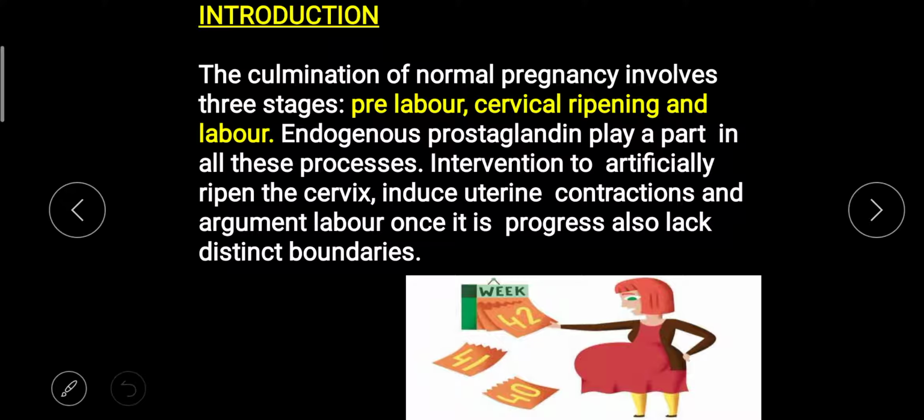But in case of induction of labor, we are going to induce this labor artificially. We are going to ripen the cervix artificially. We are going to start the uterine contraction artificially. That is the introduction of induction of labor.